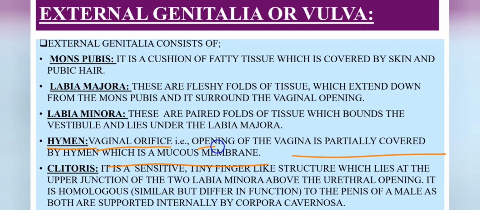The hymen is a mucous membrane which partially covers the vaginal orifice, that is the opening of the vagina. And next the clitoris, it is a sensitive tiny finger-like structure which lies at the upper junction of the two labia minora above the urethral opening. This clitoris is homologous to the penis of a male, as both are supported internally by corpora cavernosa.